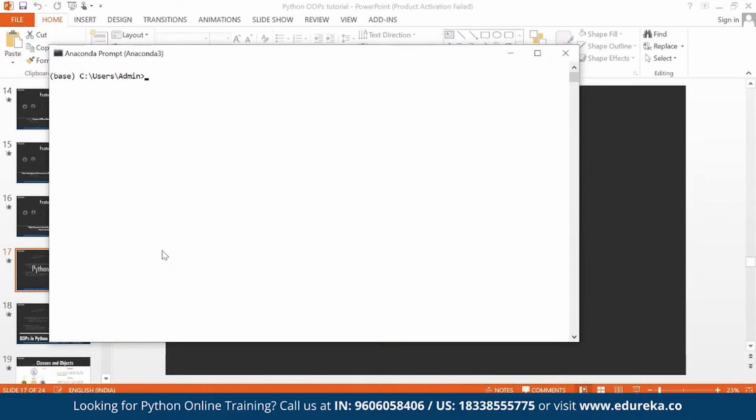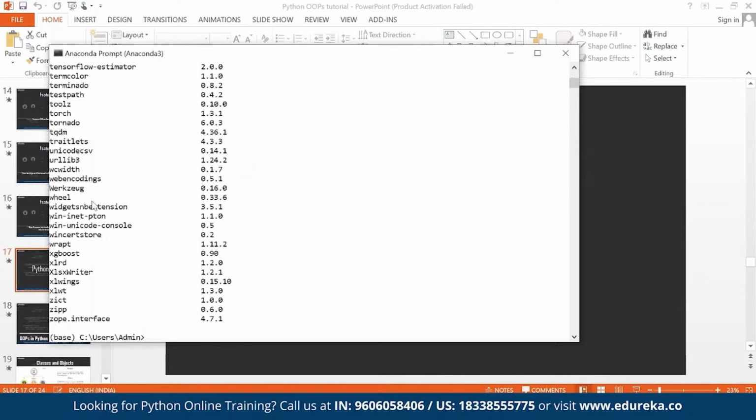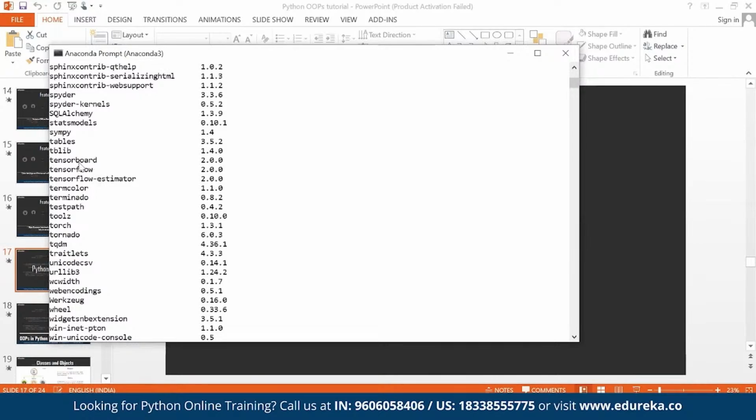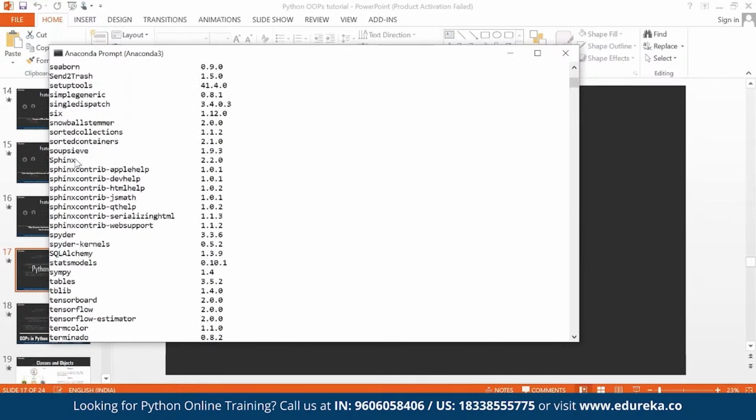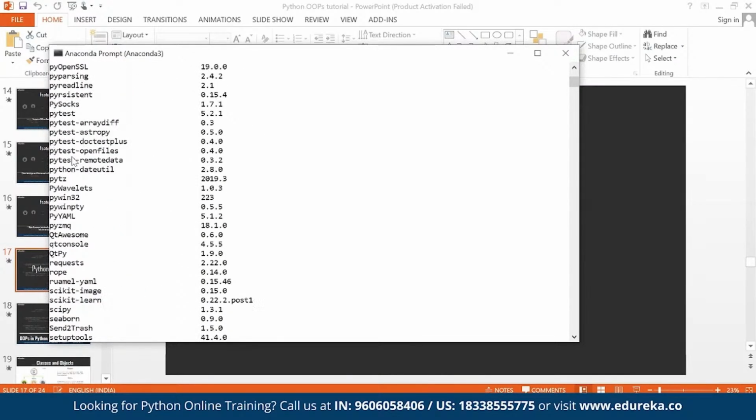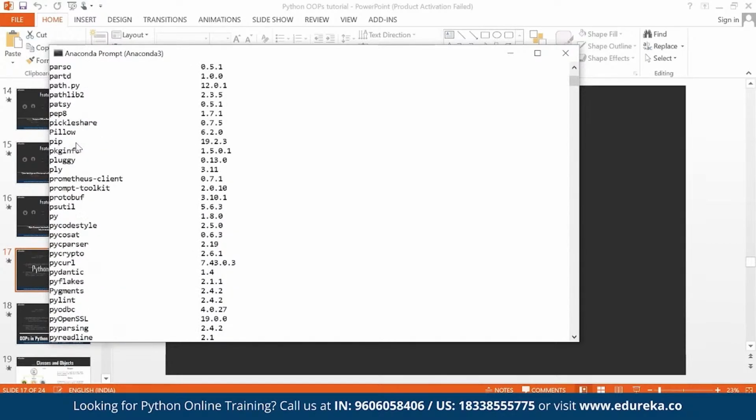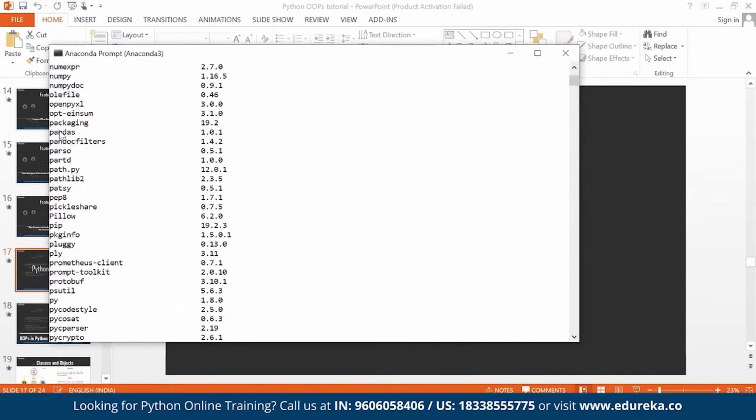I already mentioned that when you install Python from Anaconda, the relevant data science packages come with it. Type pip list, and you can see the packages coming in, right here scikit-learn, pandas, all these packages by default.